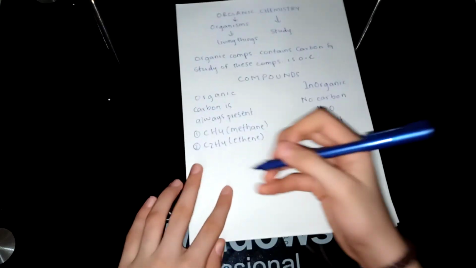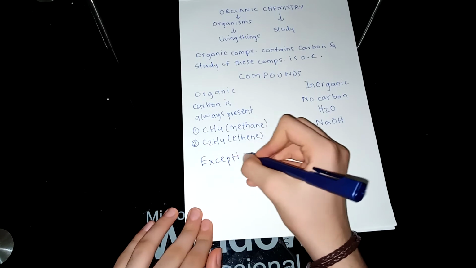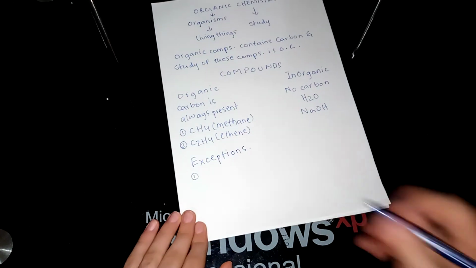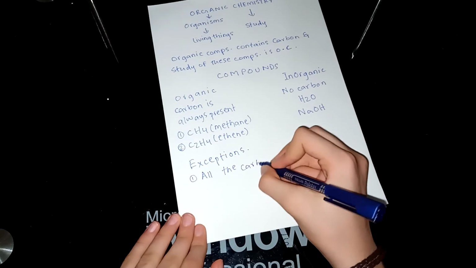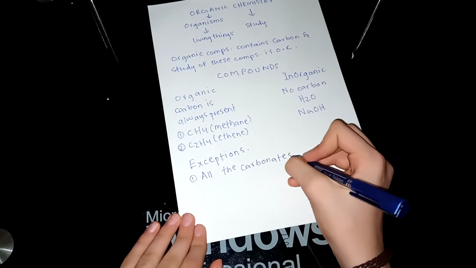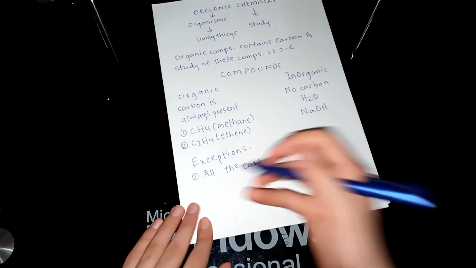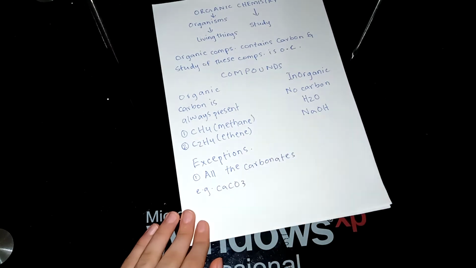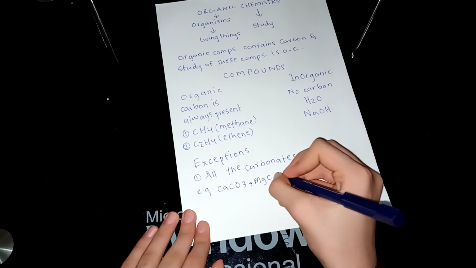So let me tell you about the exceptions. The first exception is all the carbonates. The carbonates are always inorganic. The first example of a carbonate is calcium carbonate. Another example you can take is magnesium carbonate. Two examples are enough, I think.